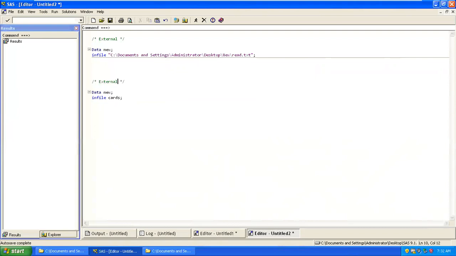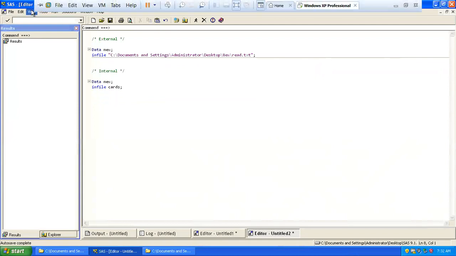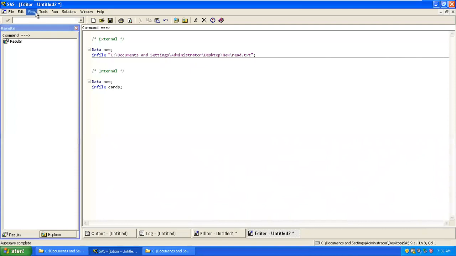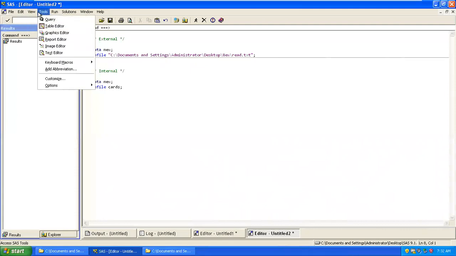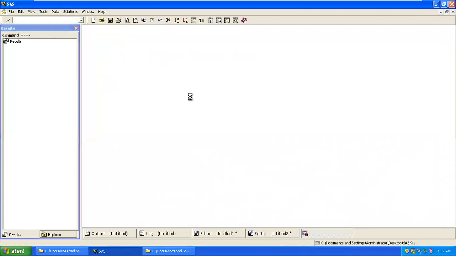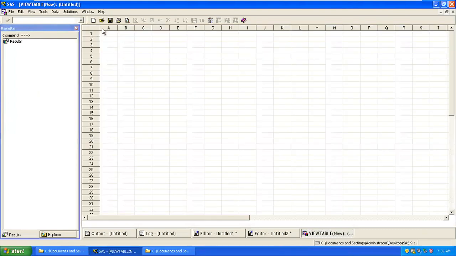Now this is happening from the internal part. When you're creating a sample data set or something, you can write it over here. Or another way of writing a program for a simple table, you have another option over here called table editor. So here also I can use it.